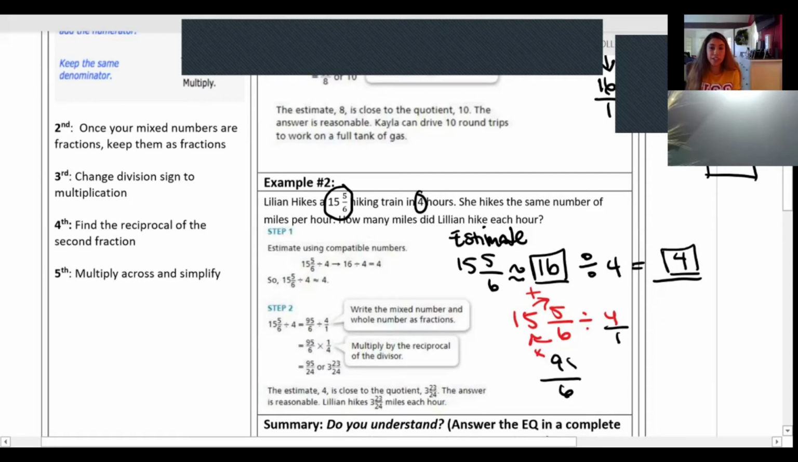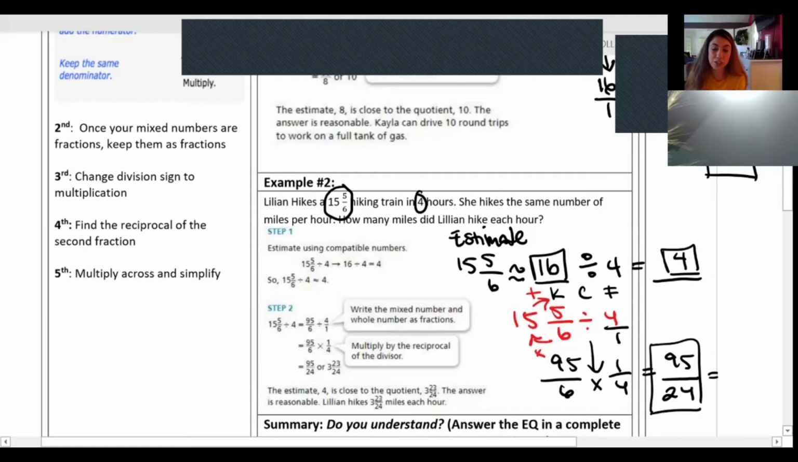Now that we have all of our fractions, we have 4 over 1, since that's a whole number. We can keep, change, and flip. So we'll change our operation of division to multiplication, and we'll flip our fraction of 4 over 1 to 1/4. We'll multiply straight across. So 95 times 1 is 95, and 6 times 4 is 24. So we have 95 over 24. Let's change that back into a mixed number.